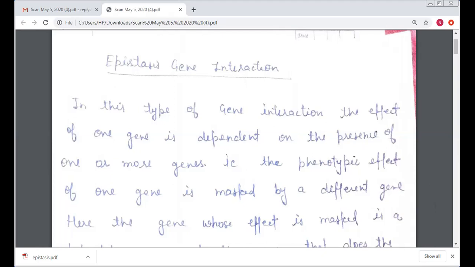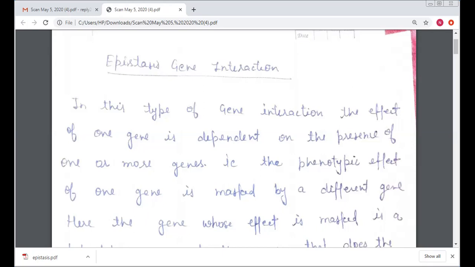In our last lecture, we already discussed complementary gene interaction, supplementary gene interaction, and duplicate gene interaction with their phenotypic ratios. According to Mendel's third law, the law of independent assortment, there is a fixed ratio in a dihybrid cross, that is 9:3:3:1.